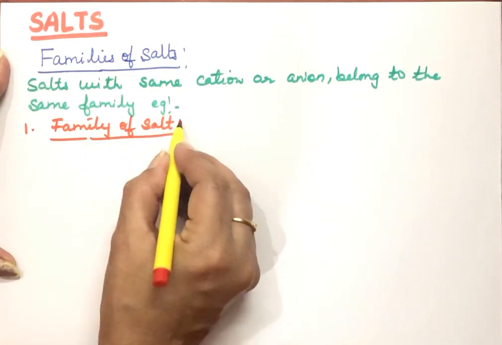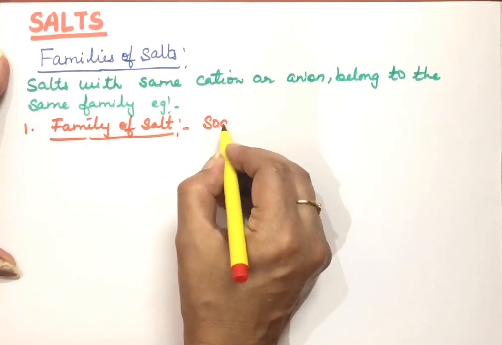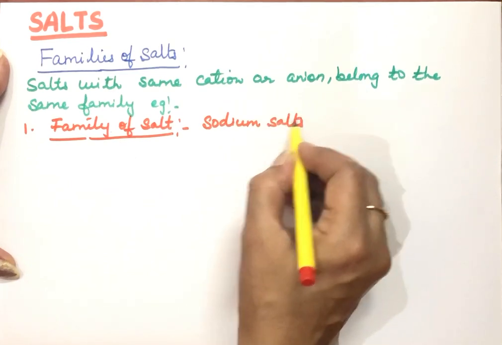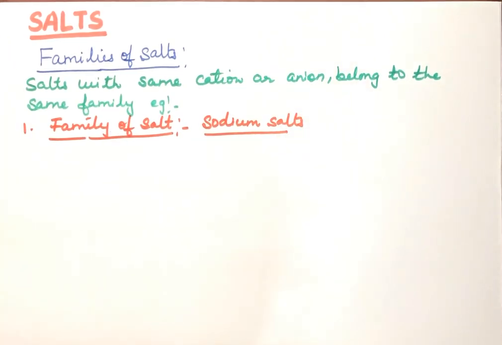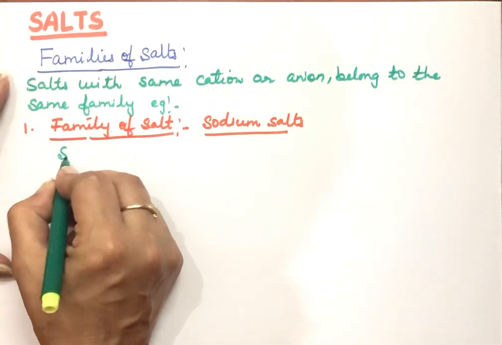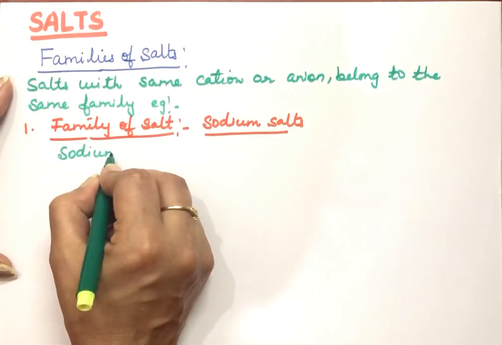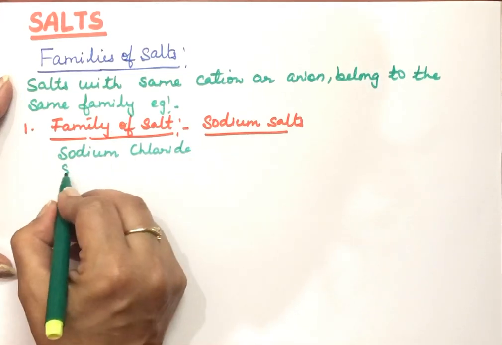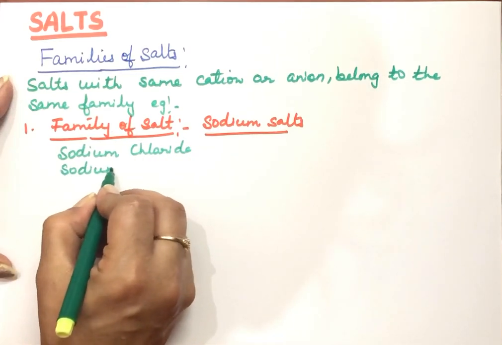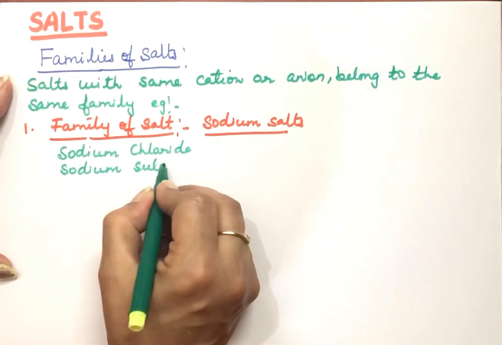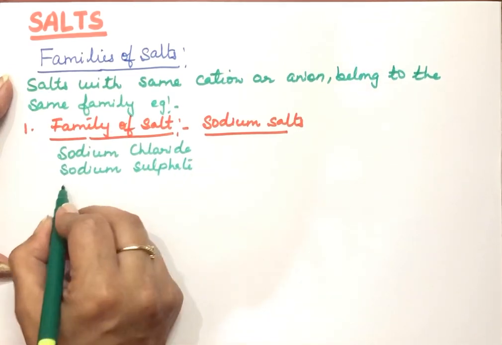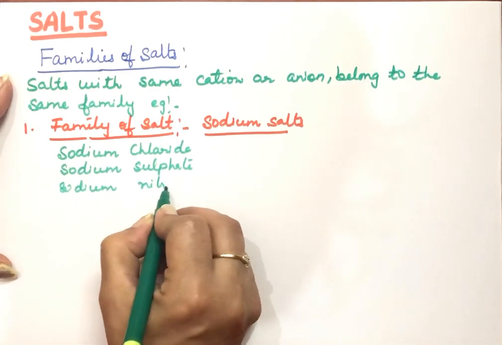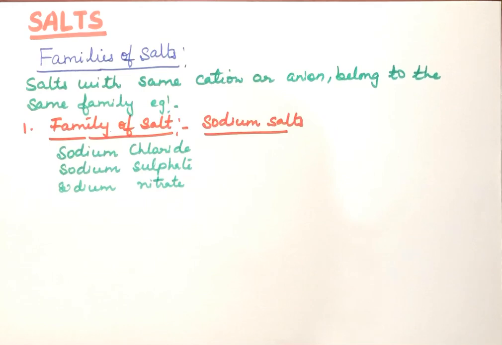In this example, I'm keeping the cations the same. That is, these are called sodium salts. Examples of these are sodium chloride, sodium sulfate we can take here, sodium nitrate, and formulas of these.